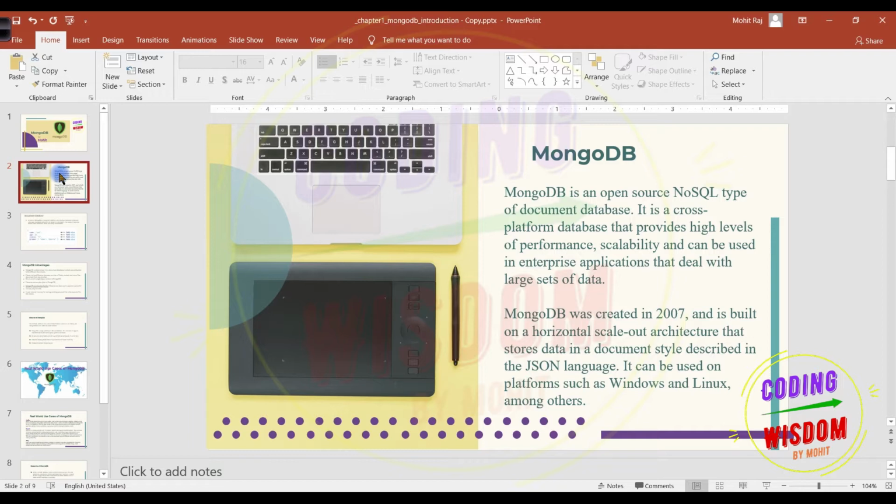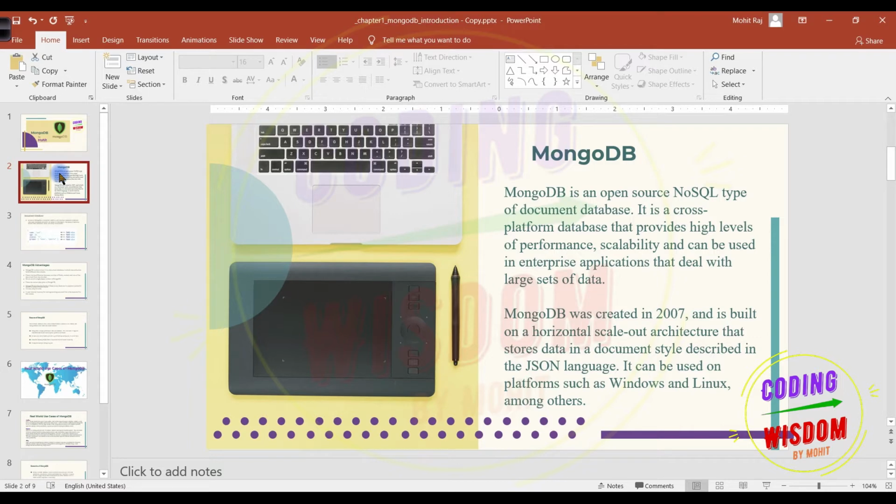MongoDB was created in 2007 and is built on horizontal scale-out architecture that stores data in a document style described in the JSON language. So there are new terms here, horizontal scale-out architecture. It means that you can increase the performance by adding more machines, more servers.